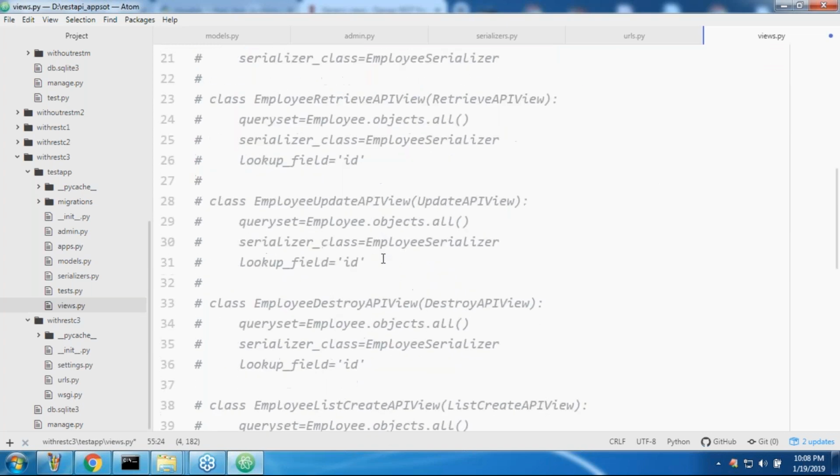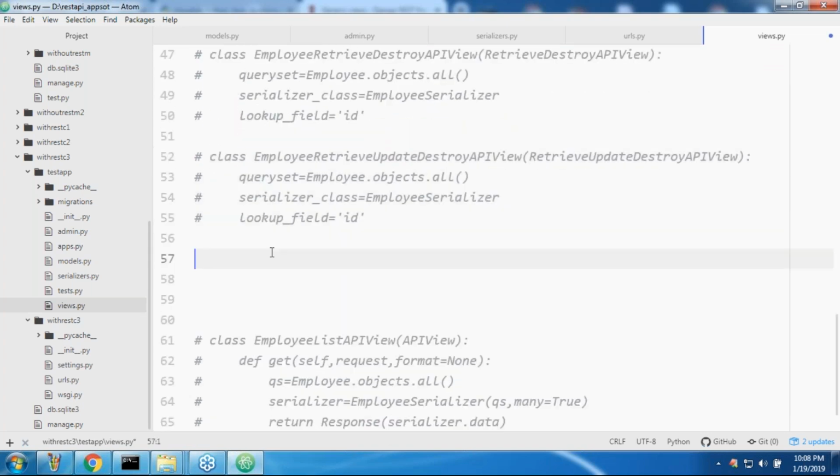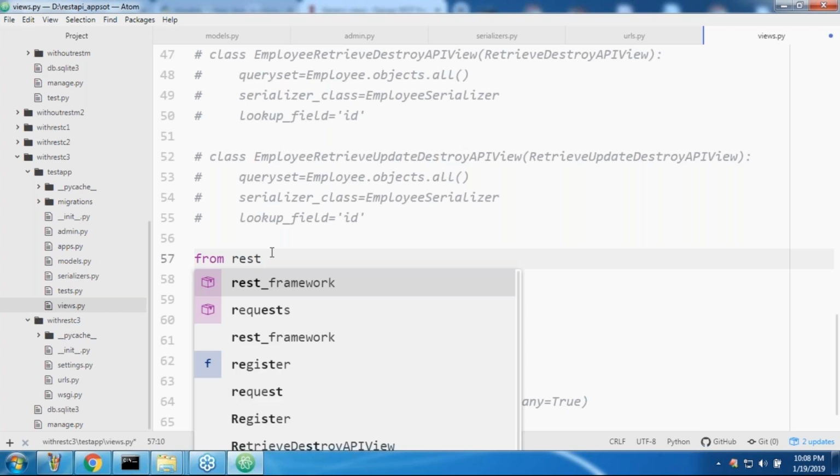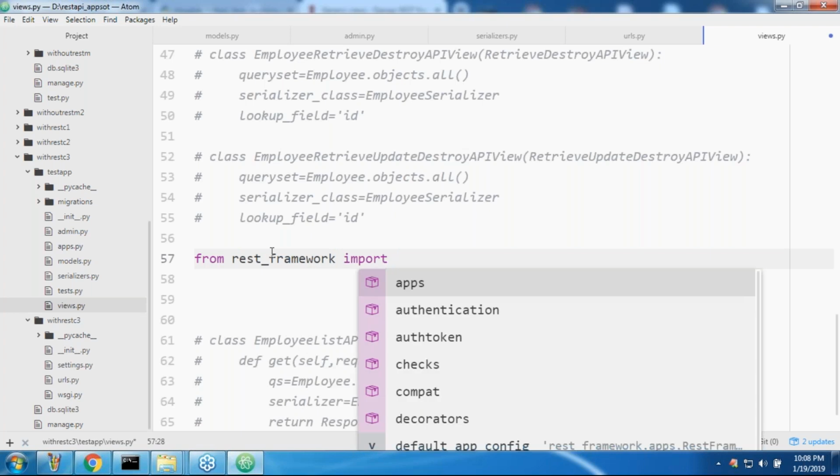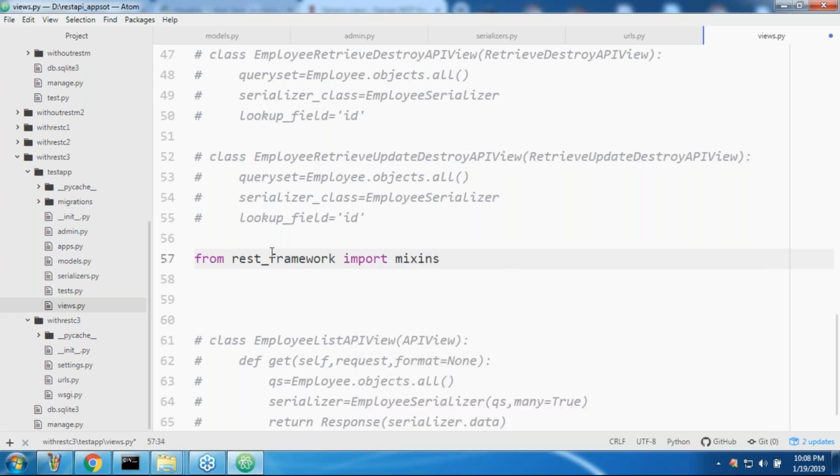Okay, now my target is here. If you require to use any mixin, first an import statement is required. Can you please guide what is the code I have to take, sir? From rest_framework import mixins, right?